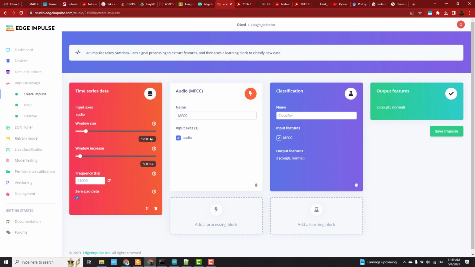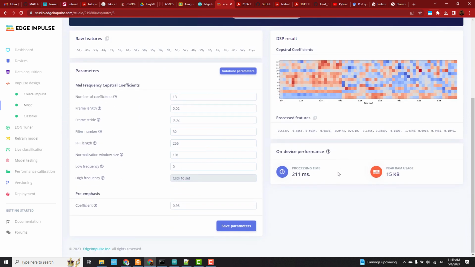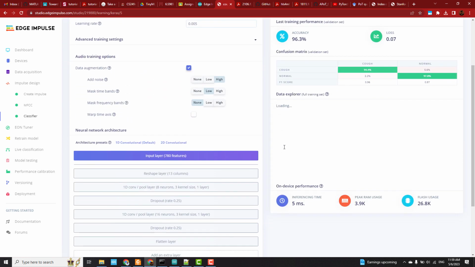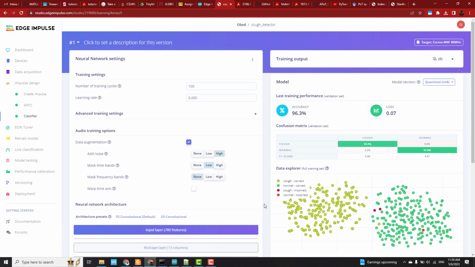In the MFCC block, we got our features in terms of cepstral coefficients, which we now feed to our classifier. In the classifier, I did the training with a convolutional neural network. I trained for 100 cycles, and the validation accuracy was 96.3%.